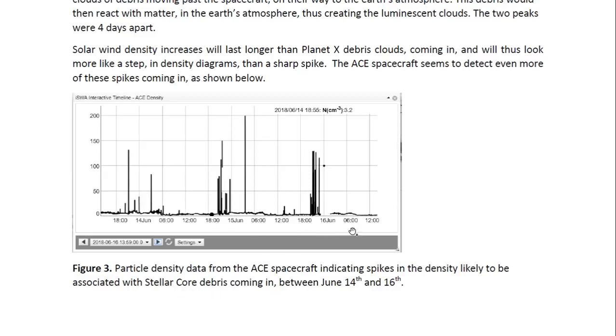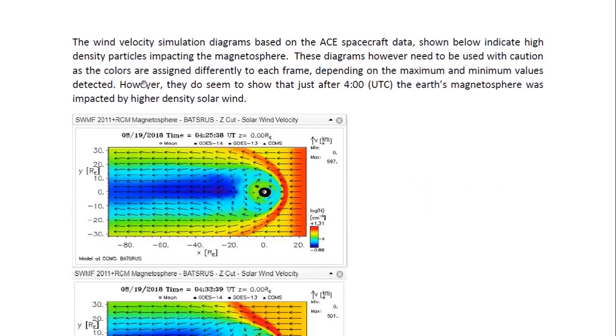And this particular diagram is for between June 14th and June 16th. Now, the wind velocity simulation diagrams, which are based on spacecraft data and are shown here below, indicate high-density particles impacting the magnetosphere. These diagrams, however, need to be used with caution, as the colors are assigned differently to each frame, depending on the maximum and minimum values detected.